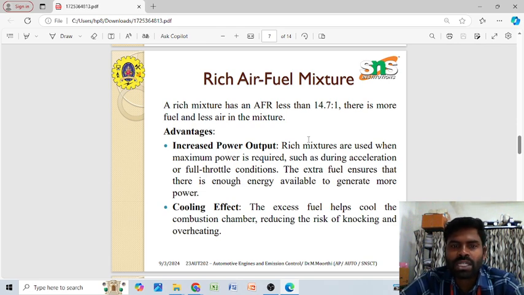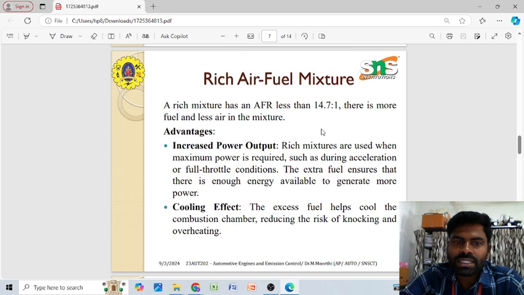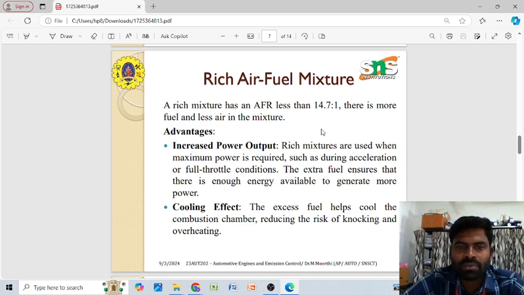In a rich air fuel mixture, the air fuel ratio is lesser than 14.7 to 1. So there is more fuel and less air in the mixture. It indicates a higher fuel quantity is available, and at the same time a lesser quantity of air compared to the fuel.